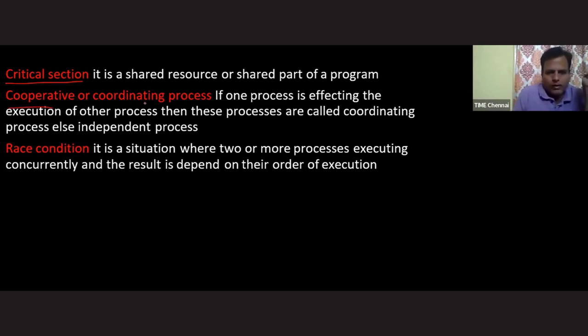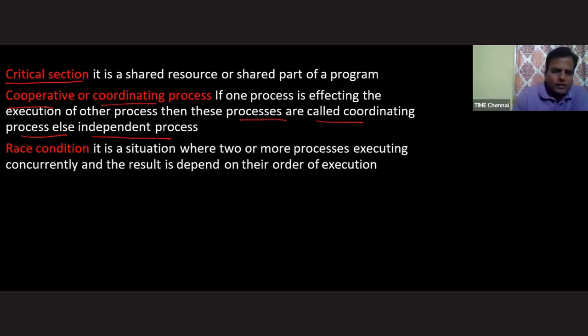Okay, fine. Next one. Cooperative process or coordinating process. If one process is affecting the execution of another process, then these processes are called coordinating processes, else independent processes. The best example is, sir, producer is affecting the execution of the consumer, or it may be vice versa also. Okay, fine. So that situation is called what, sir?